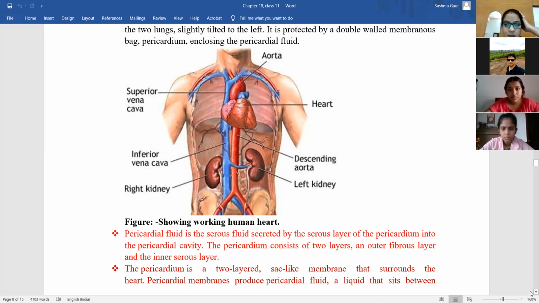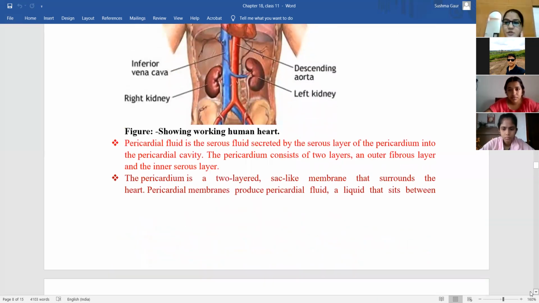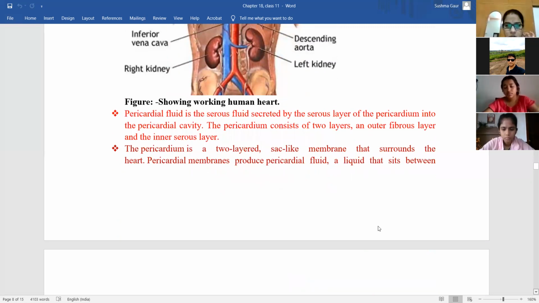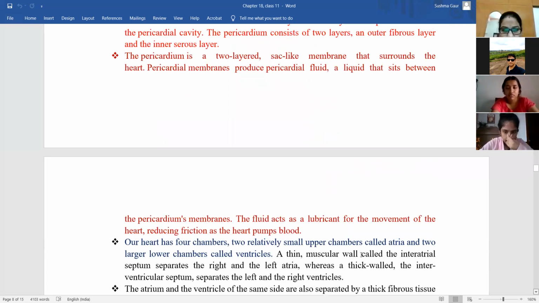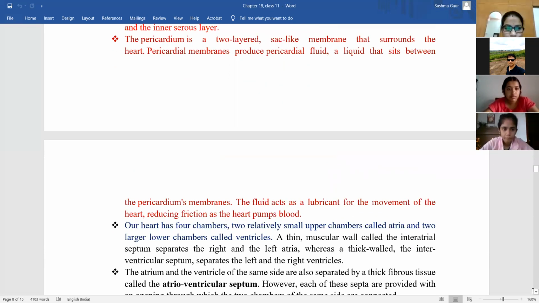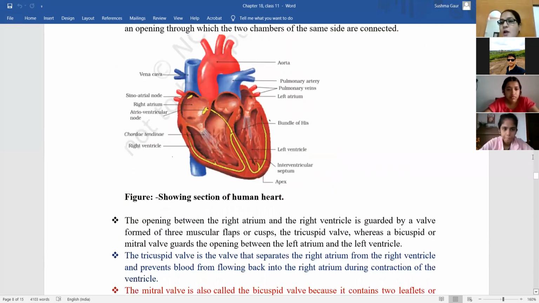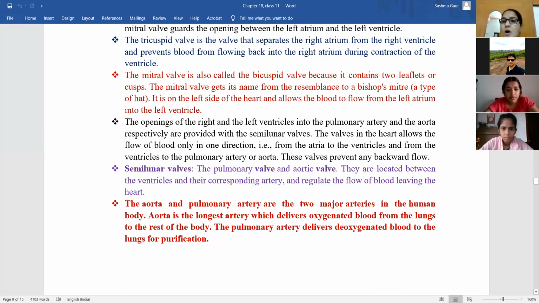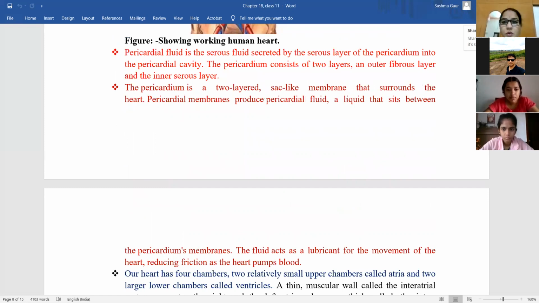This pericardium is 2 layered. I think I forgot to add it. There are 2 layers of pericardium. The pericardium consists of 2 layers, an outer fibrous layer and the inner serous layer.